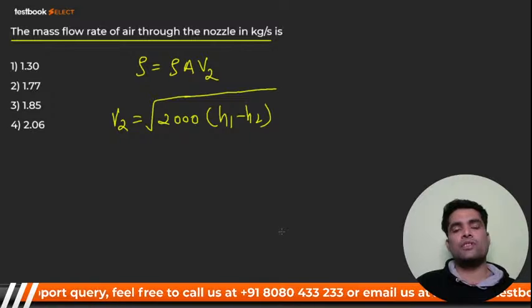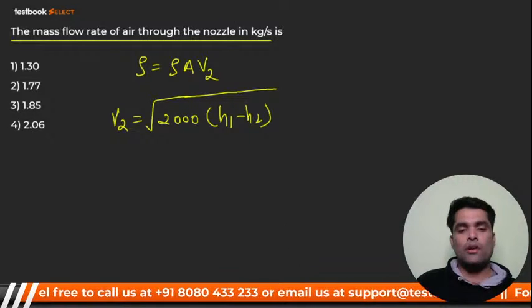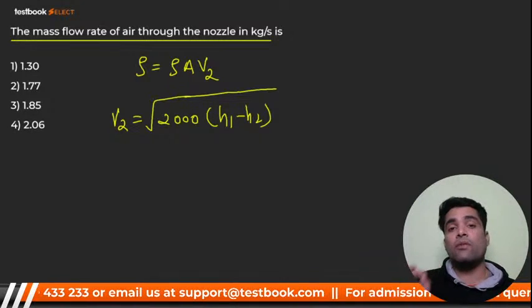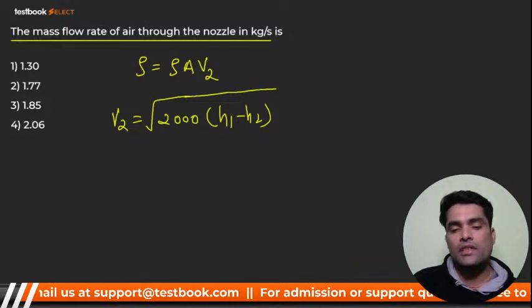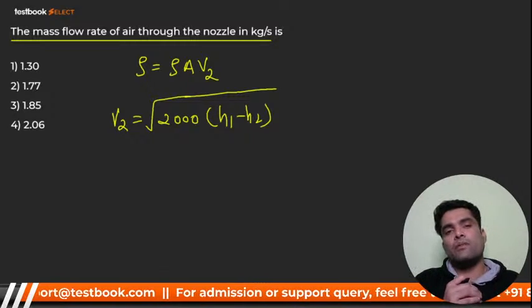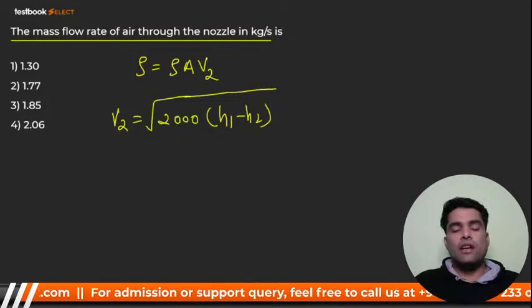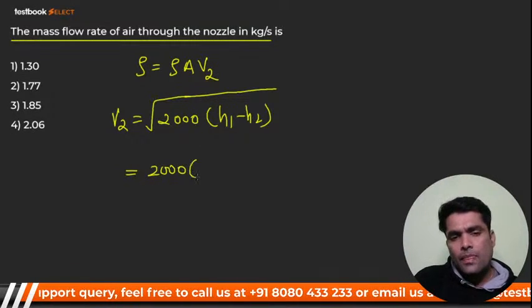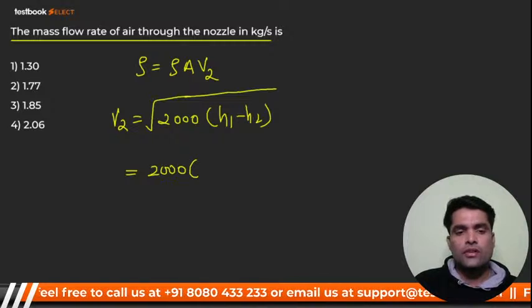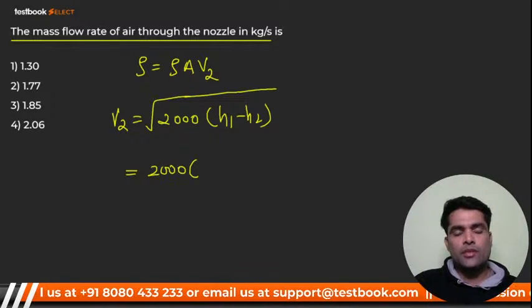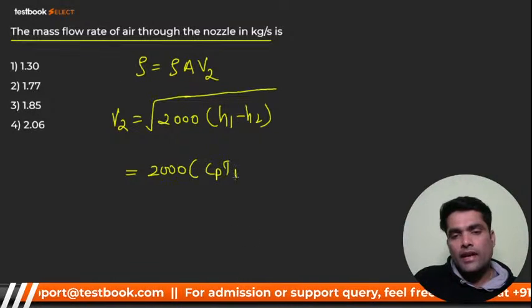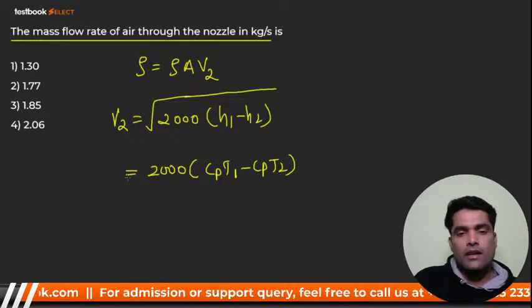Now, steady flow energy equation, do you recall something faintly? If you are able to recall, it is nothing but the steady flow energy equation. We have derived this, and when we apply the steady flow energy equation to the nozzle, we get this equation, right? So it is 2000. What is H1? I can write H1 as Cp T1 minus Cp T2, right?